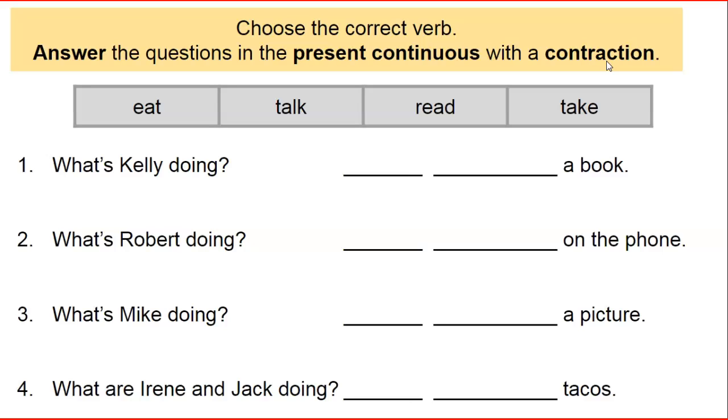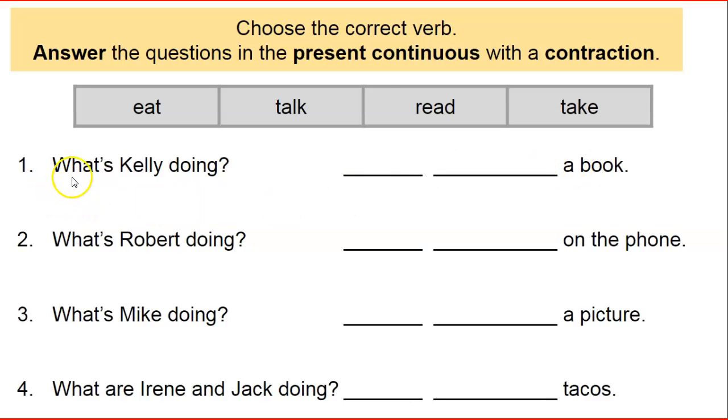No. When you say he's for he is, you get rid of one of the letters and put the words together. So you're going to look at the words at the top and answer these questions using the present continuous with the verb that works in the sentence.